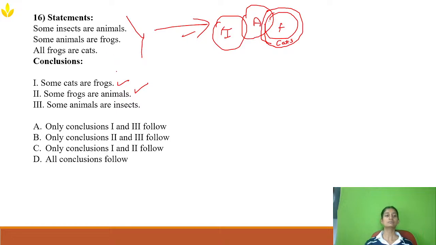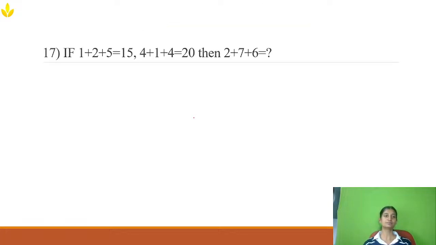The next conclusion says that some animals are insects. The statement itself says that some insects are animals, which means the reverse can also happen, that is, some animals are insects. So all three conclusions follow, so all conclusions follow is my answer. Only 1 and 3? No. 2 and 3? No. 1 and 2? No. So all the conclusions follow, and option D is the right answer.